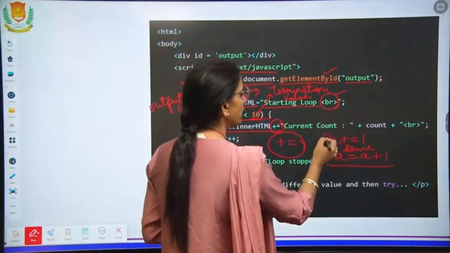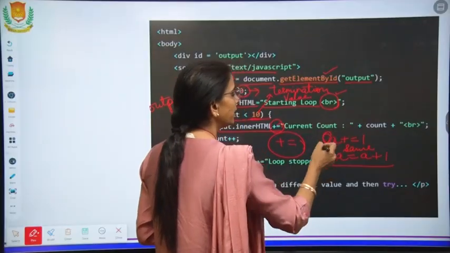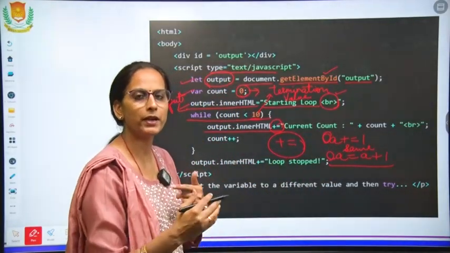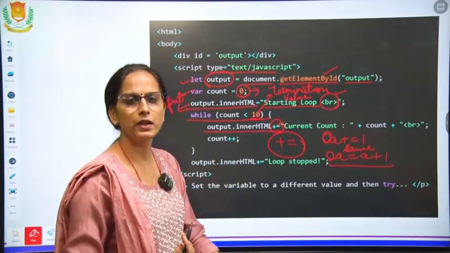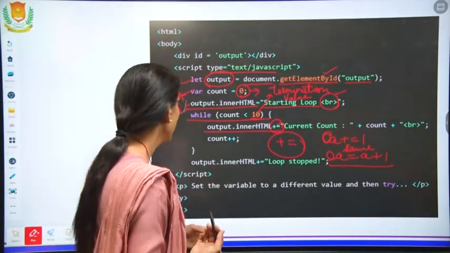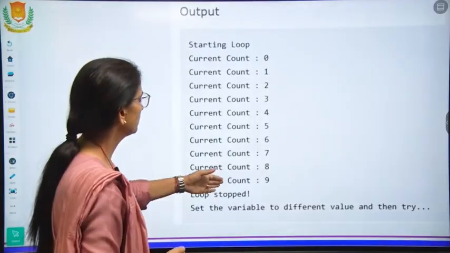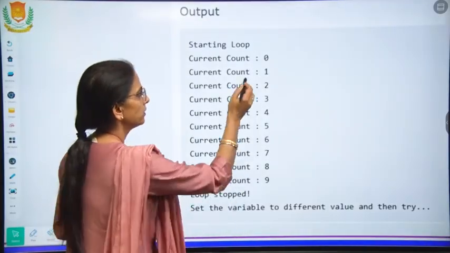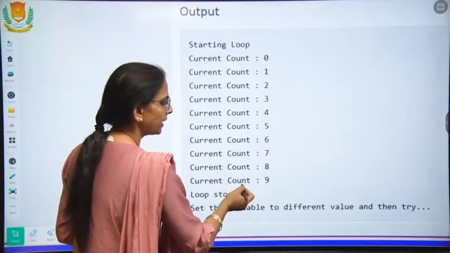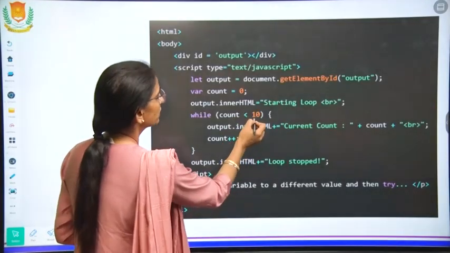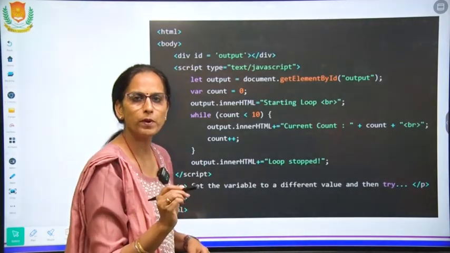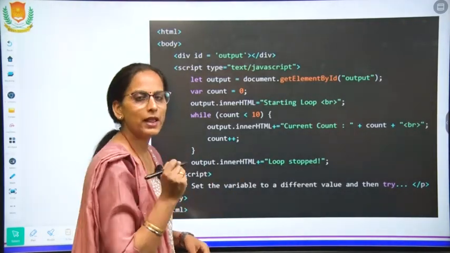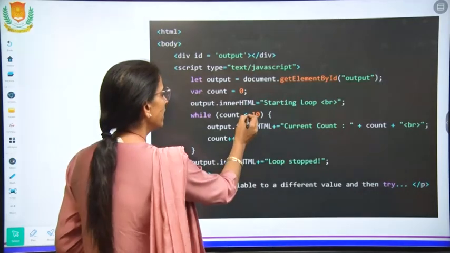So this value is incremented. Automatically the value of a is incrementing one by one: 0, 1, 2, 3, 4, 5, until 10, the output will be printed. Now see, this is the output. 0, 1, 2, 3, till 9 it will be printed because we have less than 10. If you want 10 also to be printed, you will write less than or equal to 10 here.